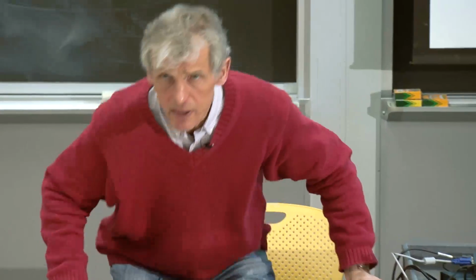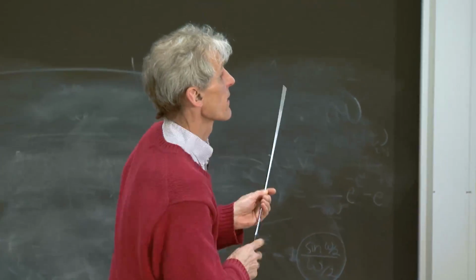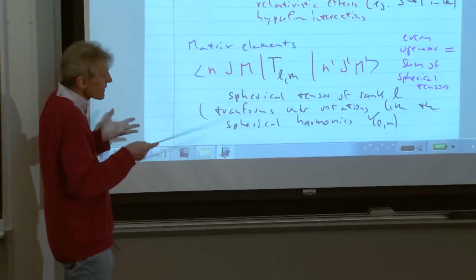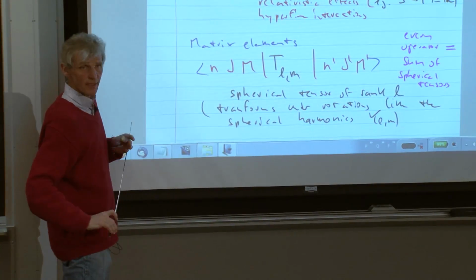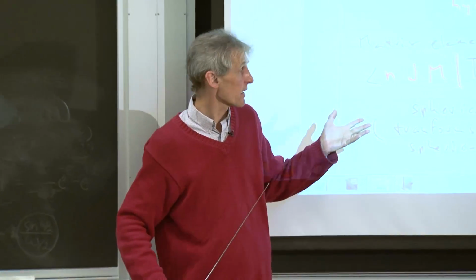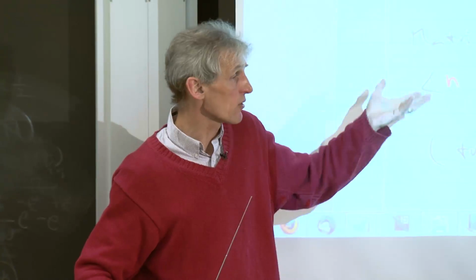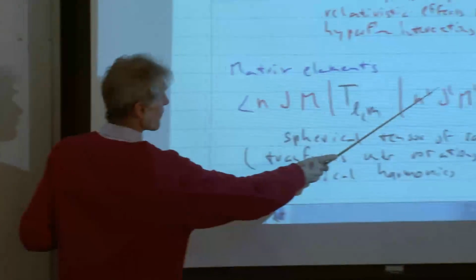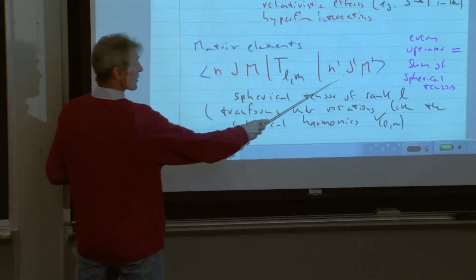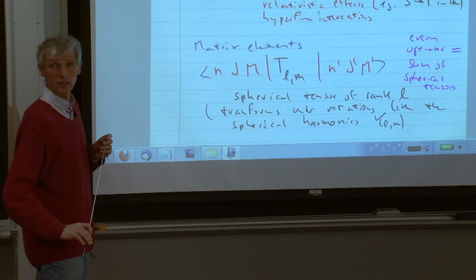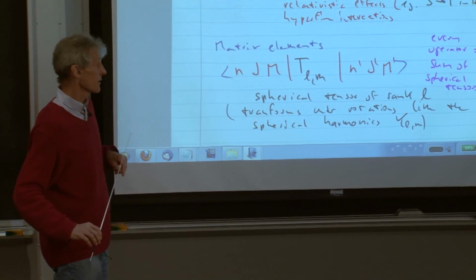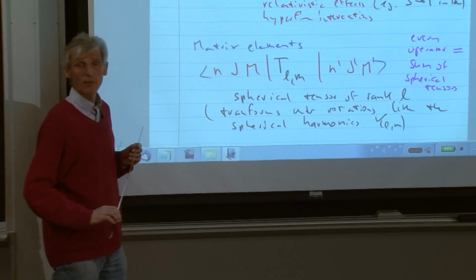And I think I should stop here, but let me just give you the final message. By separating the operator into a sum of spherical tensors, we are actually now back to angular momentum. If you have a matrix element, and just think how you calculate it in the Schrödinger representation, you have a wave function, an operator, and a wave function, and you integrate over it. So what you have is the product of three objects. And we can classify them by angular momentum.